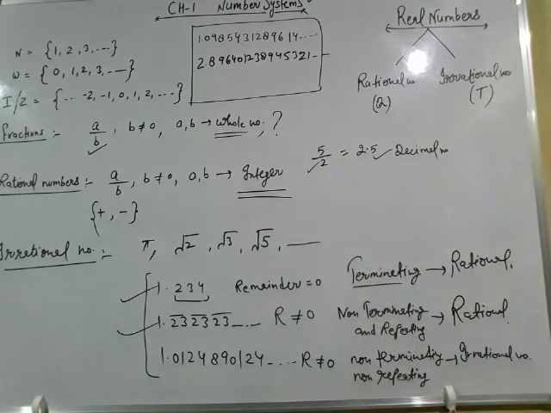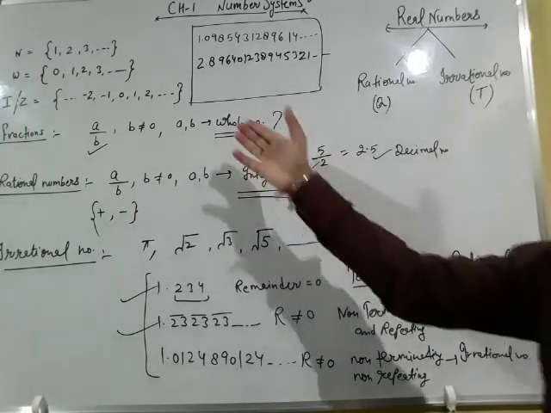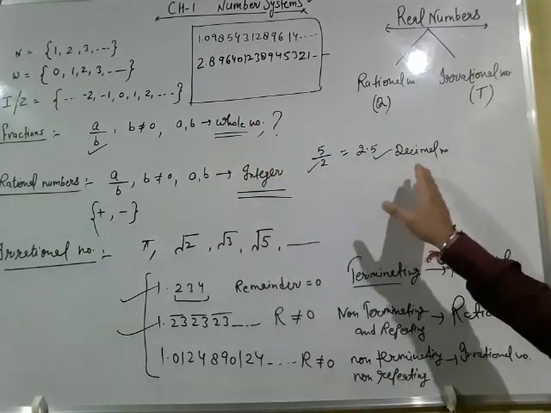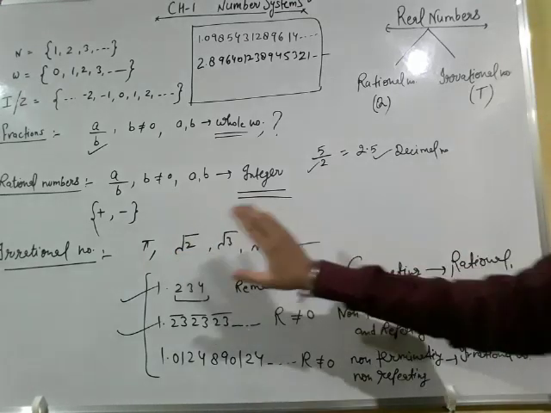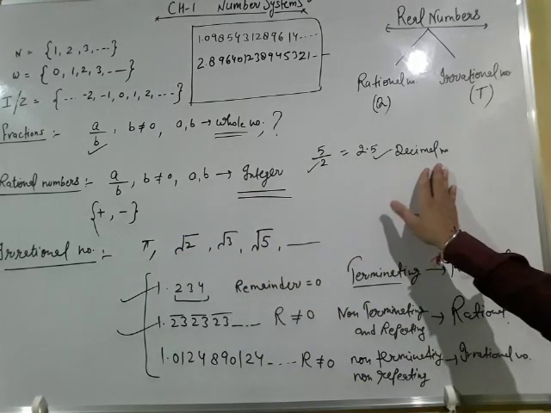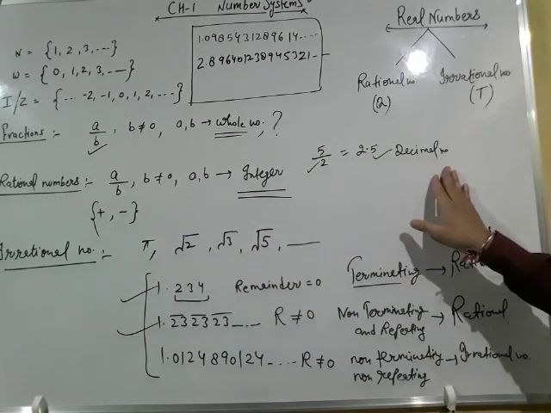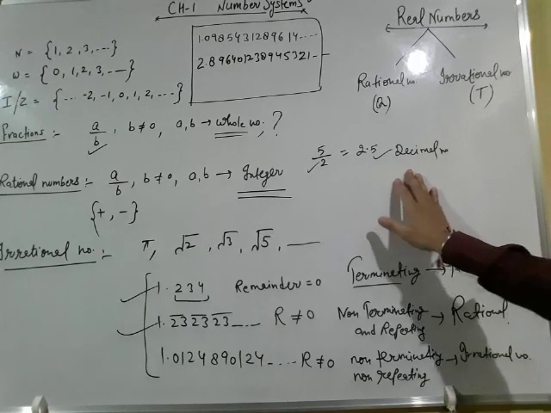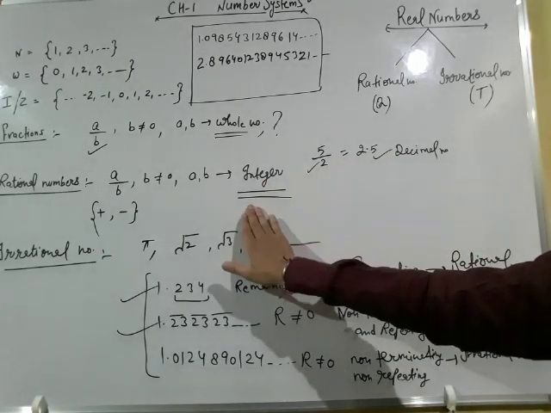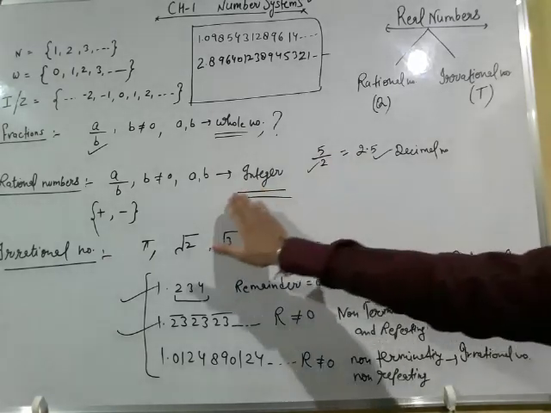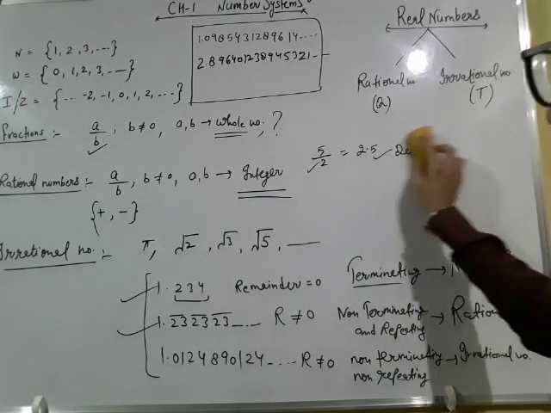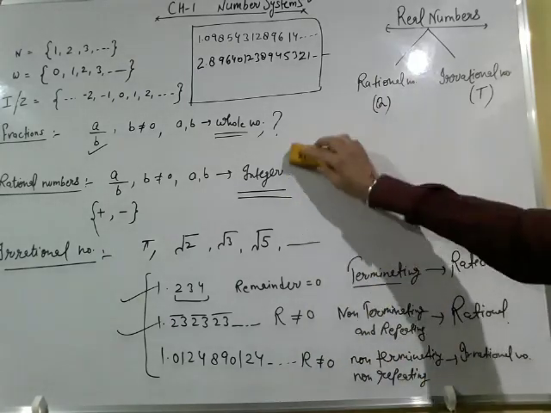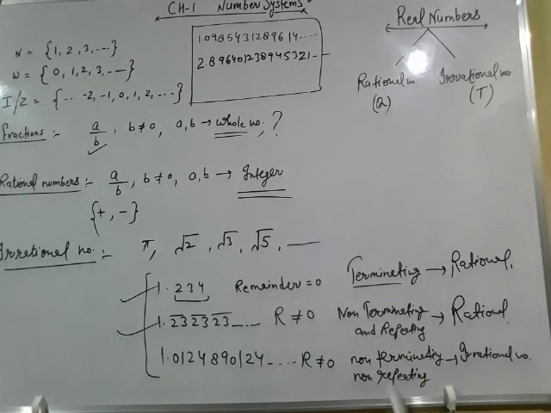Okay, so decimals are also a part of your number system, but because decimal numbers can be derived with the help of rational numbers, we will not study decimals in detail. This is not in your chapter, but I have told you that decimals are also rational numbers. And what we can do, look here, we can convert natural numbers into rational numbers.